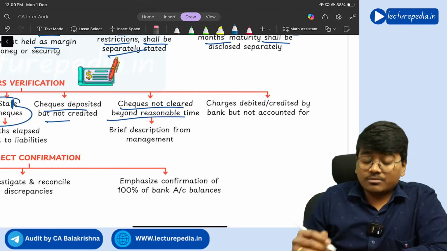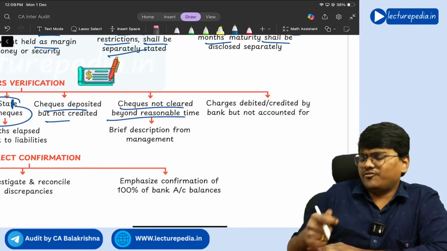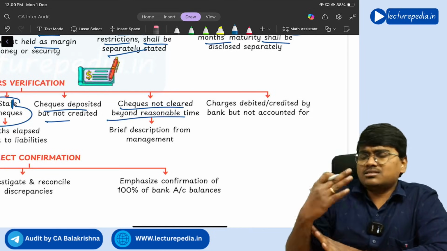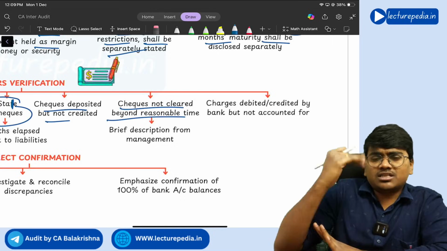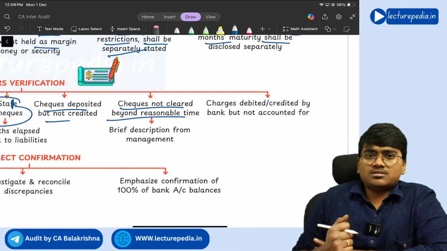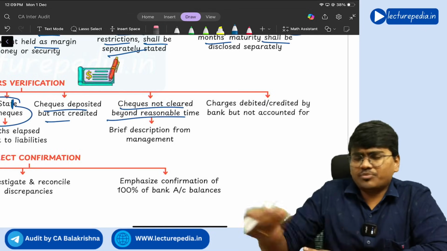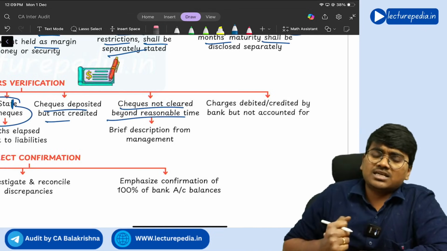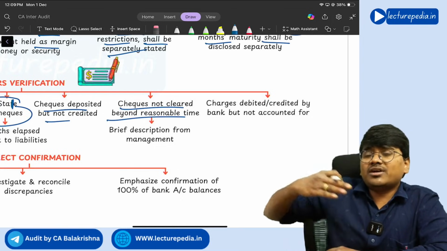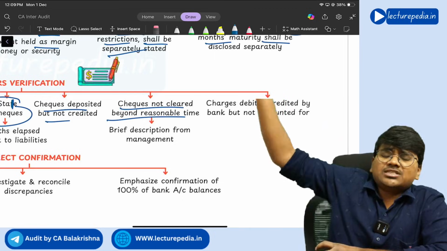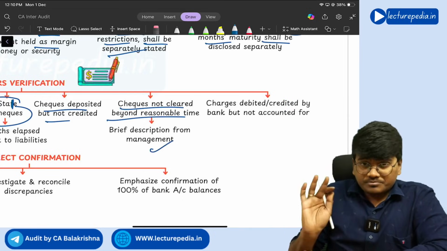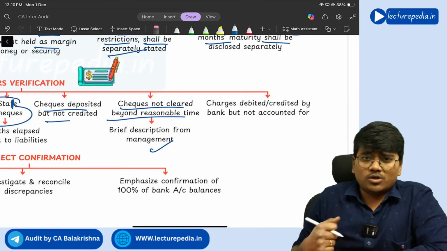Next, checks deposited but not credited, you need to go through them. Checks not cleared beyond a reasonable time. See, if you give a check and the customer deposits it, generally within 2 to 3 days the check should be cleared. Nowadays within 1 day it is clearing because of the new check truncation system that has been brought by the RBI. Within 4 to 5 hours the check is getting cleared. So if any check is not cleared for a long duration of time, 10 days, 15 days is happening, but still the check is not cleared, you need to ask the management why, what's happening here.